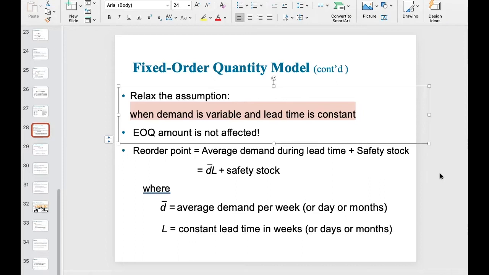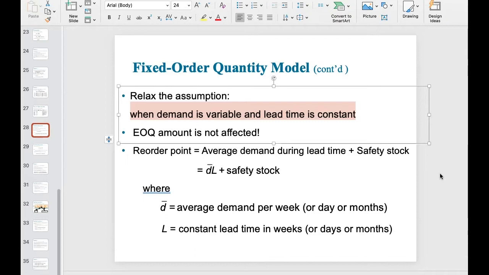So if we relax the assumption that I just mentioned, there's good news and bad news here. The good news is that the EOQ amount, basically the amount that I should order each time from my supplier, still follows exactly the same equation that we mentioned within the basic setting. So the EOQ amount will not be affected, even if demand is not perfectly known and has some uncertainty, but we do have some information about how this demand realization will be distributed. So EOQ amounts will not be affected. Keep that in mind, very, very important.